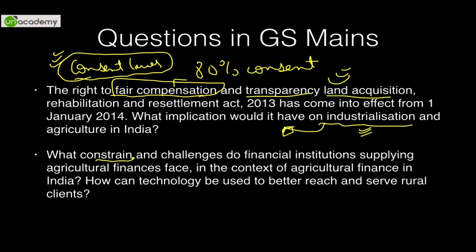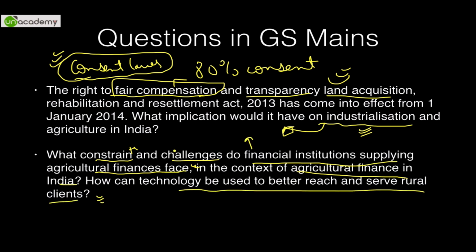And what constraints and challenges do financial institutions supplying agricultural finance face in the context of agricultural finance in India, and how can technology be used to better reach and serve clients? So, financial institutions face constraints basically in the form of political loan waivers. What happens is, whenever the elections are near, a huge amount of loan waiver is announced, which promotes what is called financial indiscipline, and that kind of support is not really needed for the growth of agriculture in India.